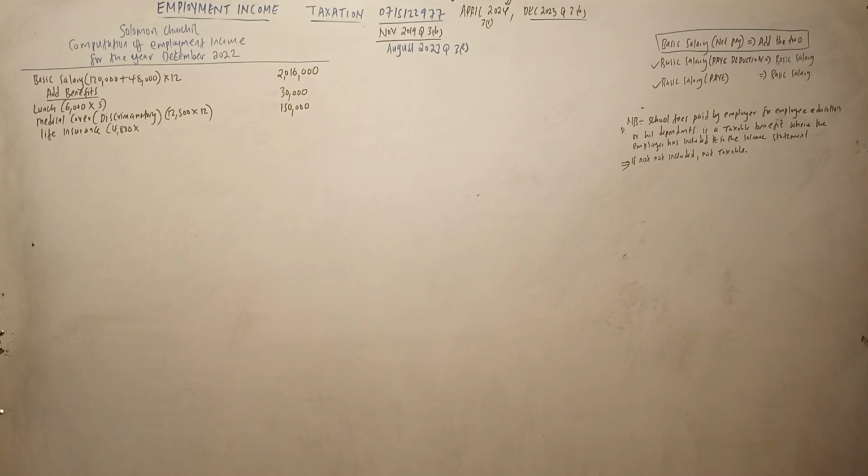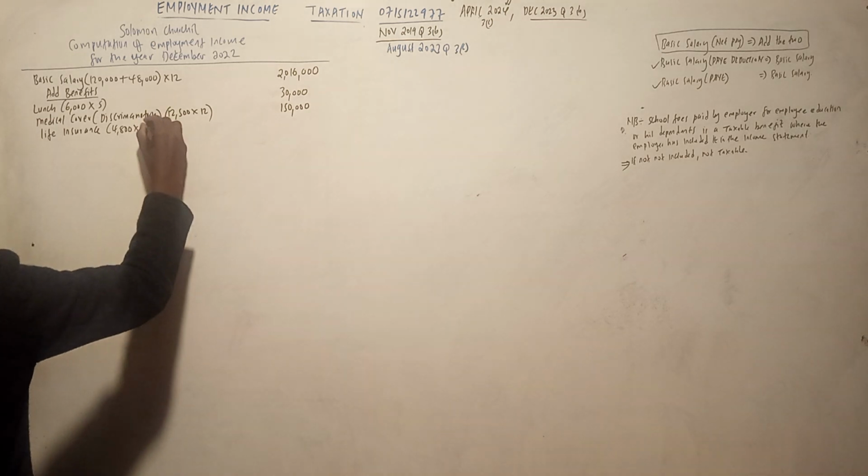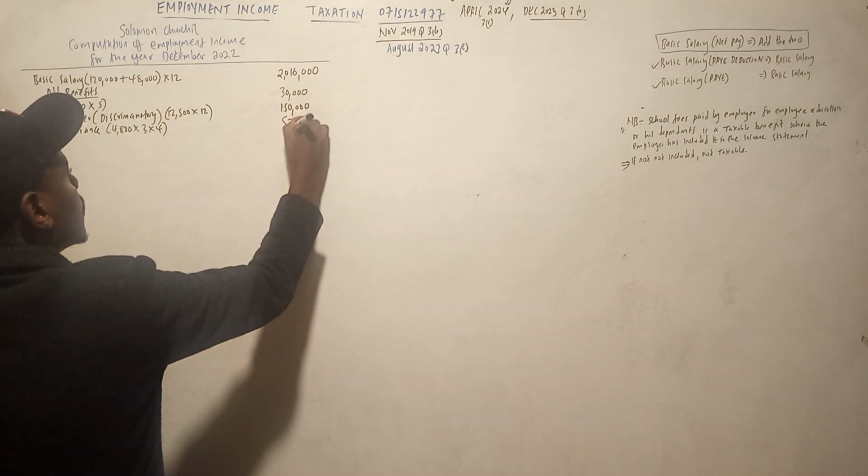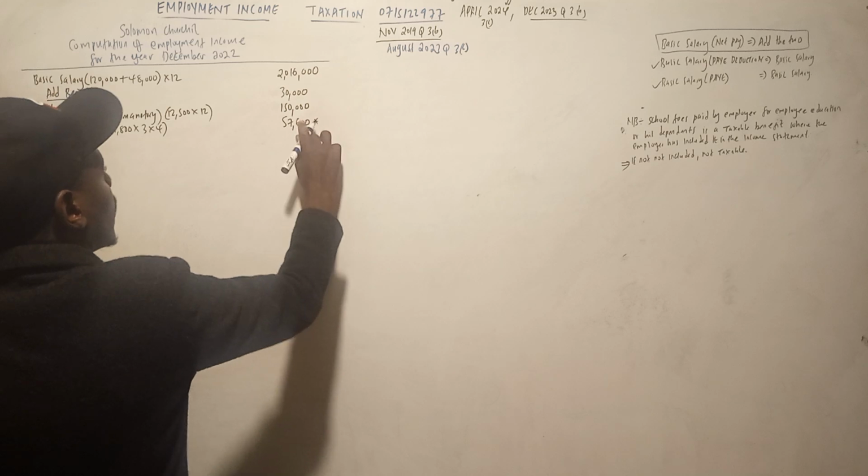Alikuwa watatu. So there were 3 of them from 1st of September. September, October, November, na December, 4 months. So 3 times 4. That is life insurance. Remember, we shall also claim a relief for that amount later.